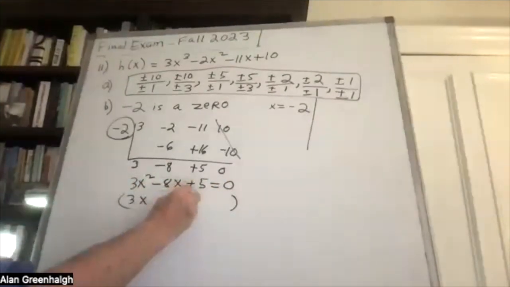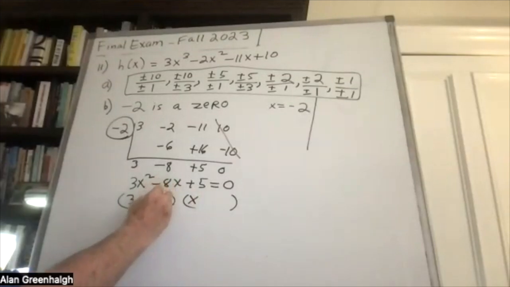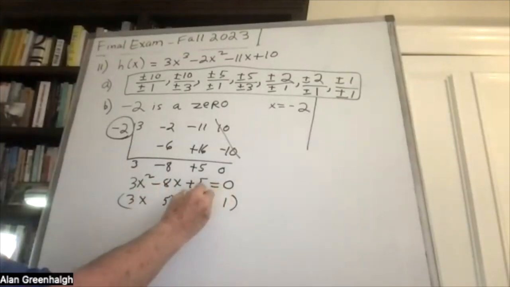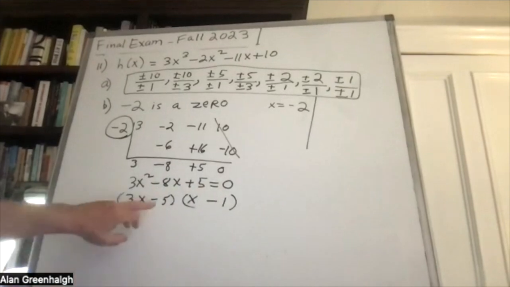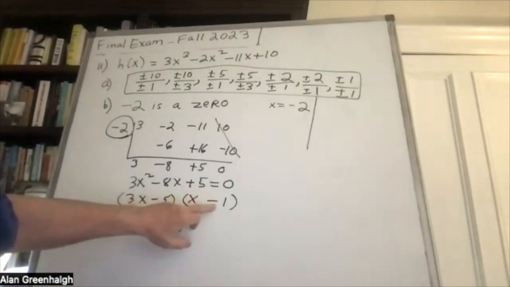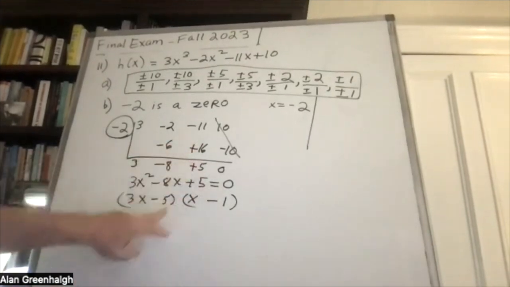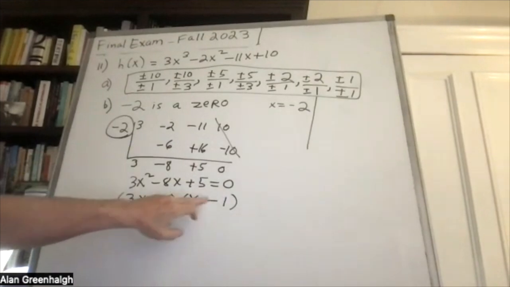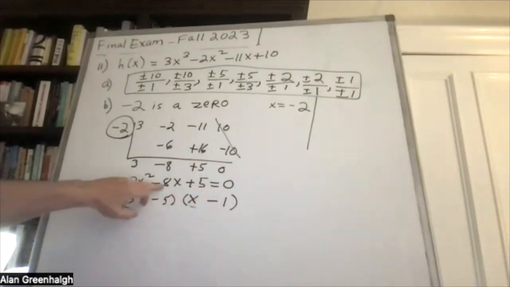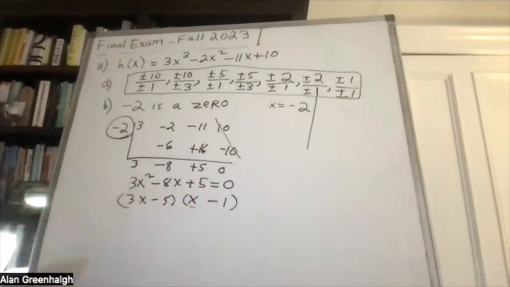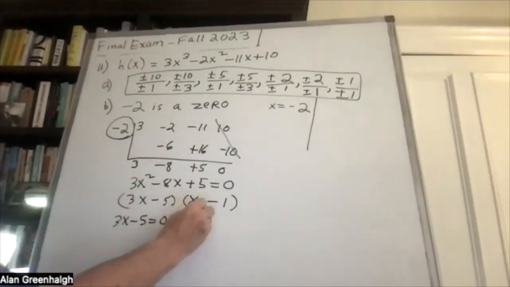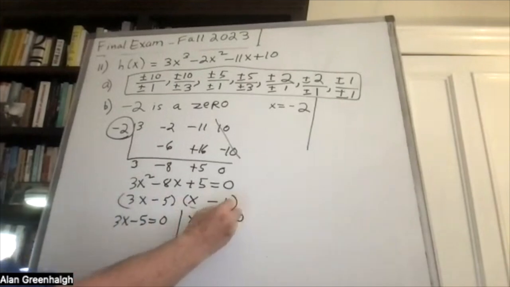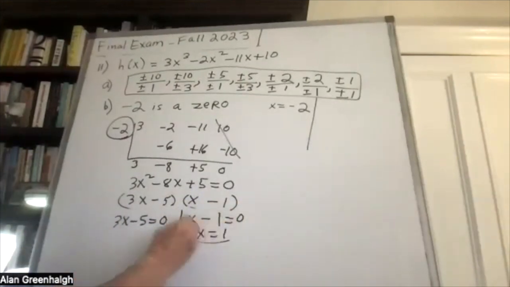This could be factored. And the factors, that's it, right? So -5 times -1 is +5, and then -5 and -3 is -8. So that works out good. Now you set each factor equal to 0. x equals 1.